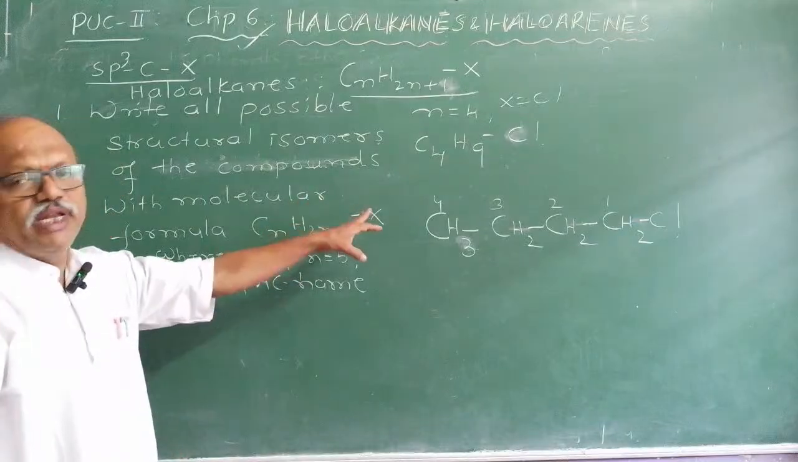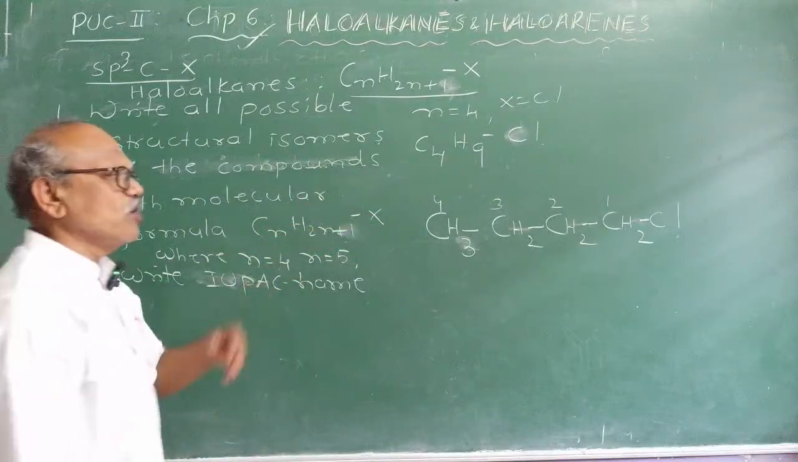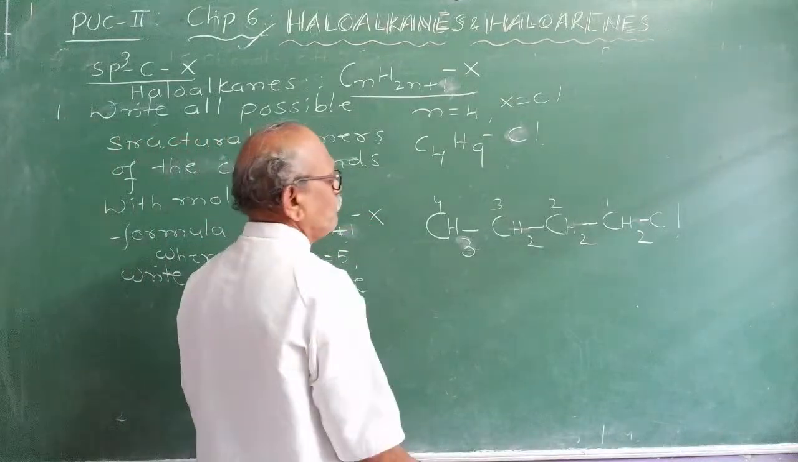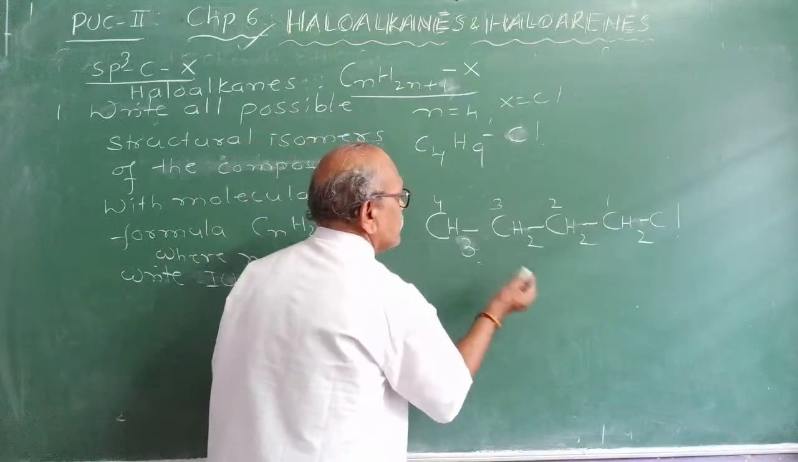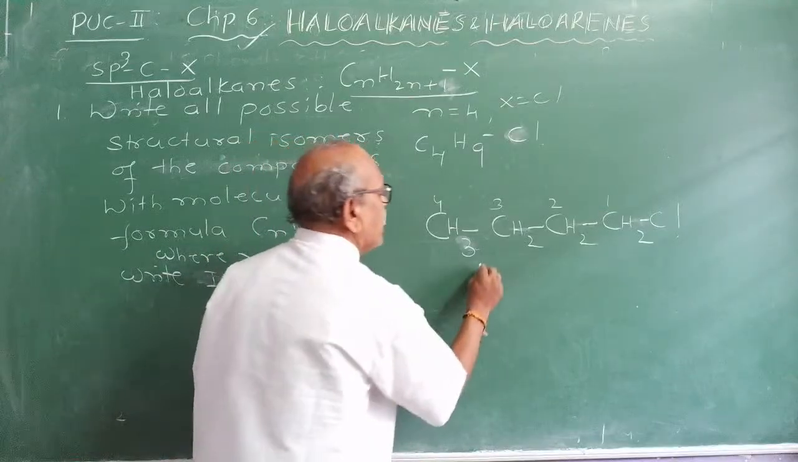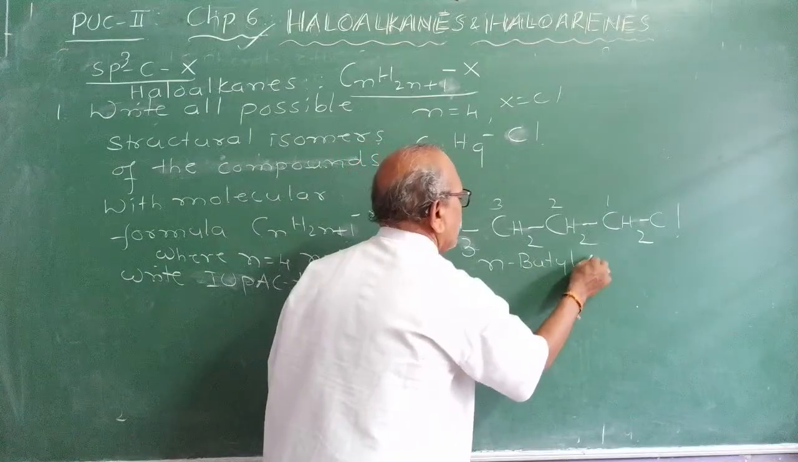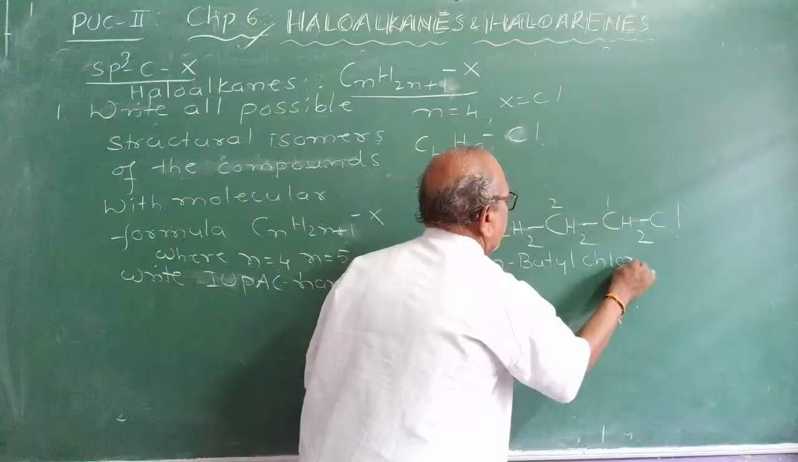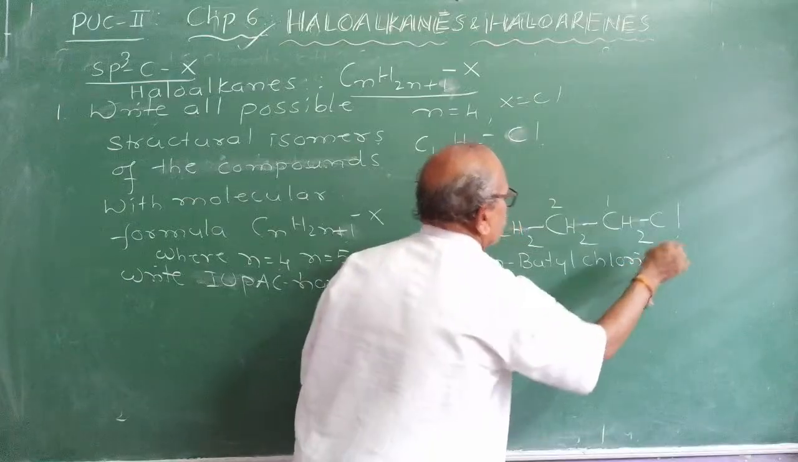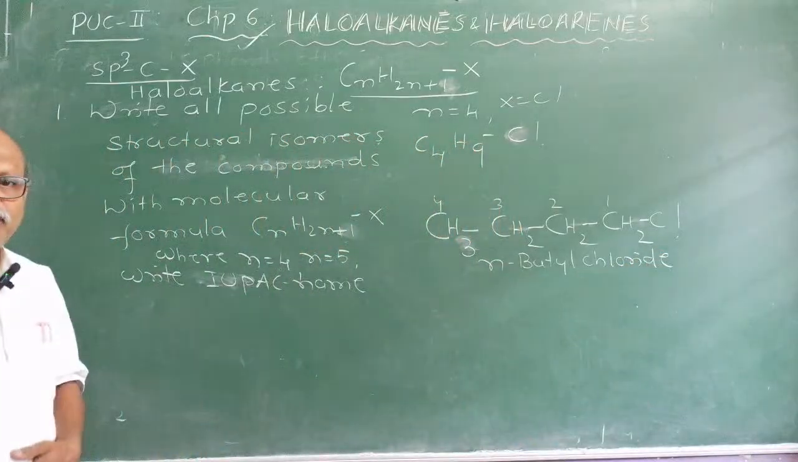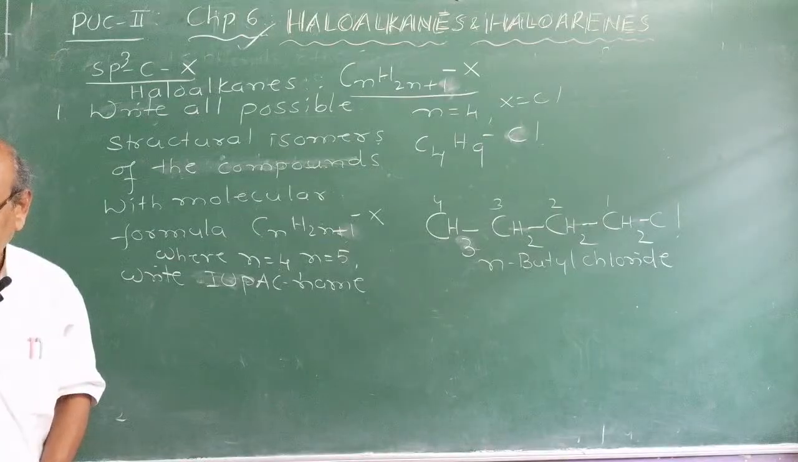Finish the common name and IUPAC name of it. What is the common name of it? It is called n-butyl chloride. Common name: n-butyl chloride. Now nomenclature begins.